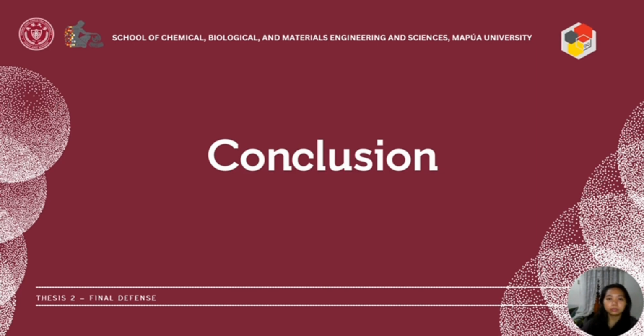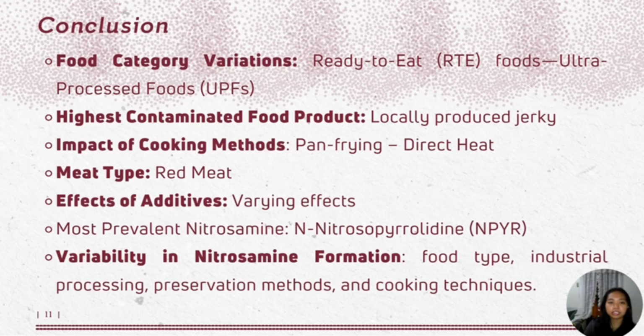So to conclude, there were significant differences in nitrosamine concentration among food samples. Here, ready-to-eat food, specifically the ultra-processed food, contains the greatest amount of nitrosamine. Moreover, the locally produced jerky contains high nitrosamine due to the inconsistent addition of preservatives. Pan frying, which is a direct heat method, also causes high nitrosamine content. Red meat also shows high nitrosamine content due to its high iron and high fat content. However, for the effects of additives, there are varying effects depending on the specific types of additives. And the most prevalent nitrosamine was found to be N-nitrosopyrrolidine or NPYR.